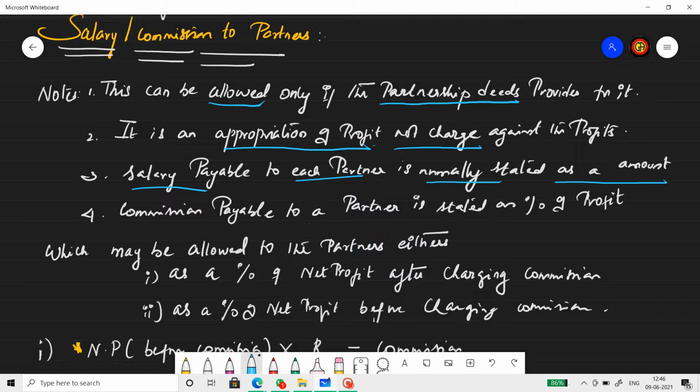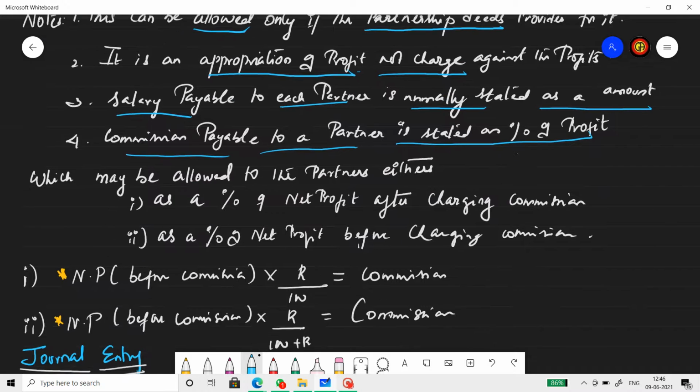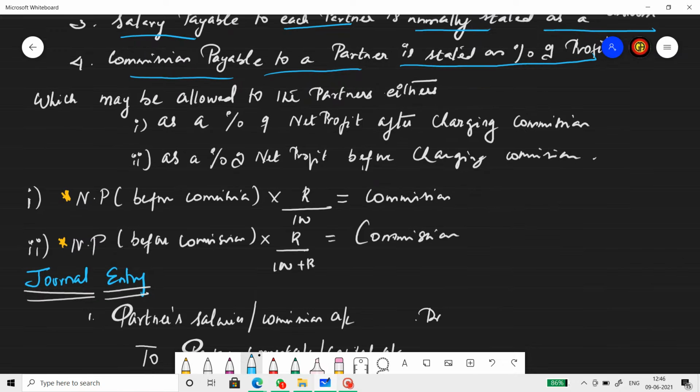Point 4. Commission payable to a partner is stated as a percentage of profit. Well, this is an important point that we need to be learning here. Now, commission is given in order to boost the morale of the partner, right?